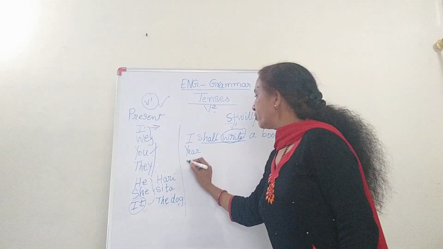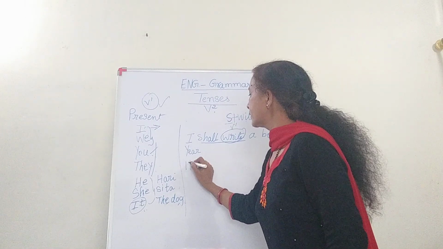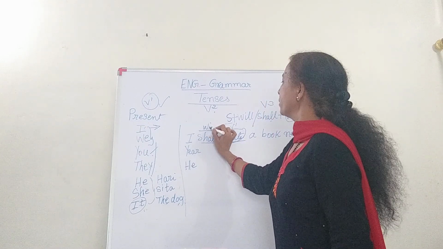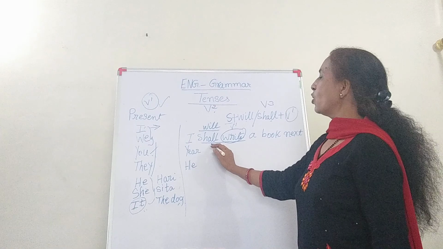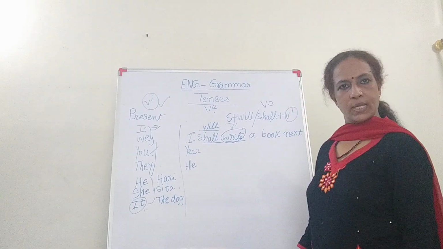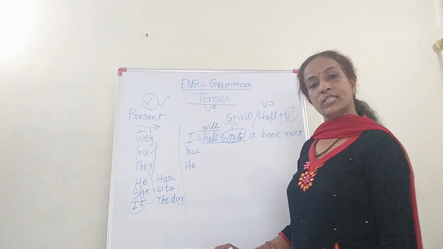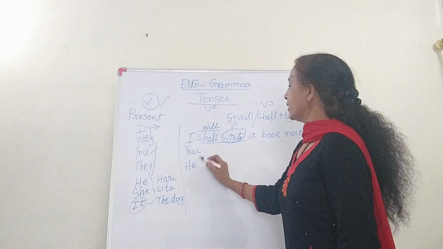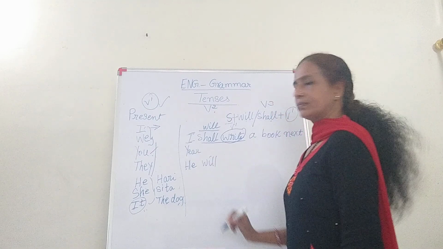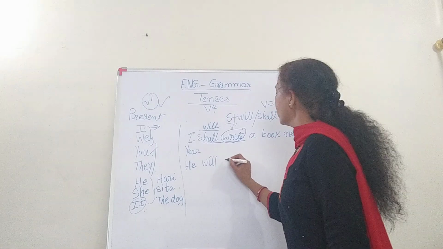With will, if I gave you, then he. This can be used as will also. I will, because I goes with shall and will. We go with shall and will, and here he will. It will. He will.